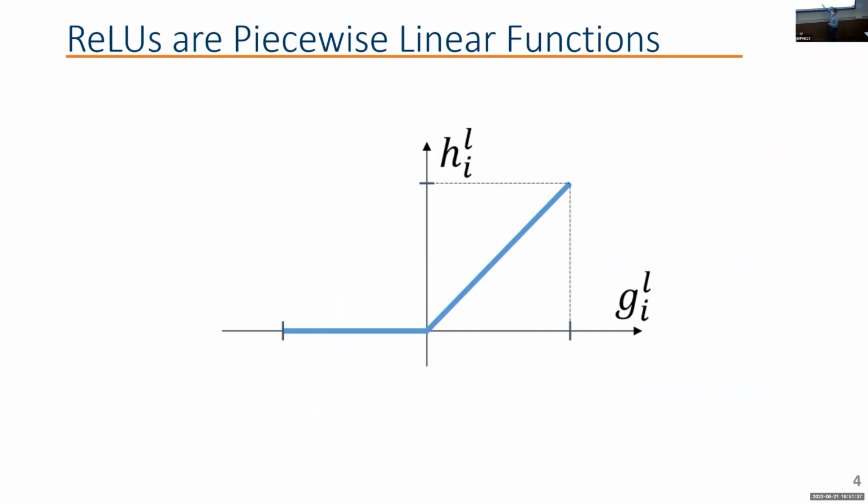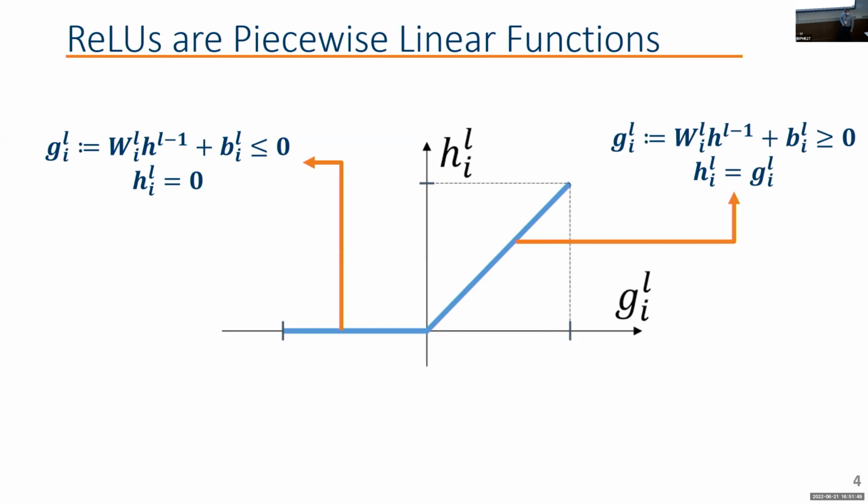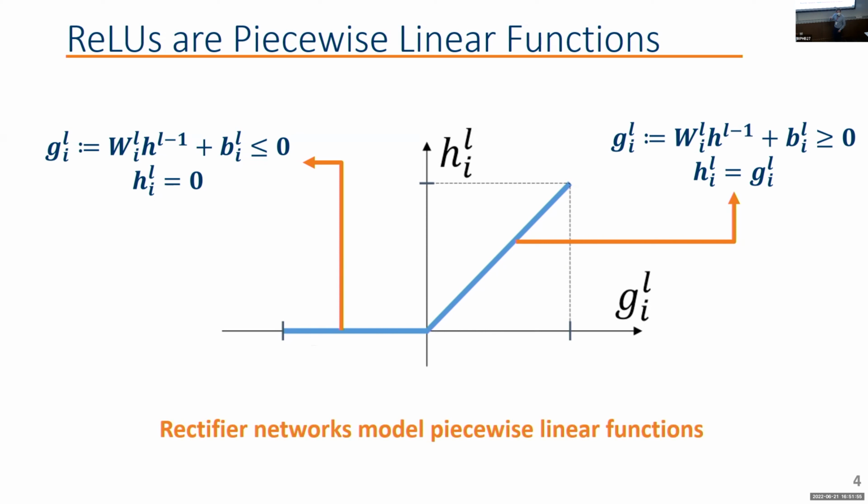It's basically a piecewise linear function. For any pre-activation output, that affine transformation I mentioned before, having a value smaller than or equal to 0, we basically output 0. For any positive pre-activation output, we have basically an identity function, and that's it. Now, what's very interesting is that if you pick a bunch of ReLUs and organize them in any way that you want, you're going to obtain a neural network that models a piecewise linear function, always.